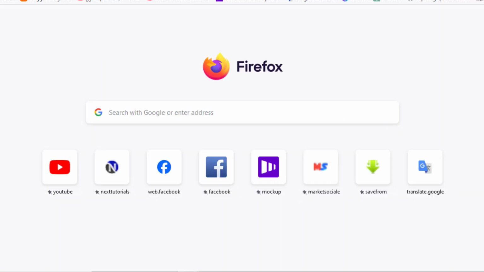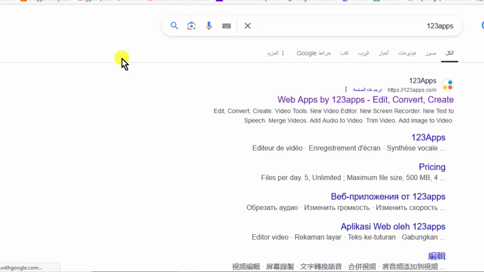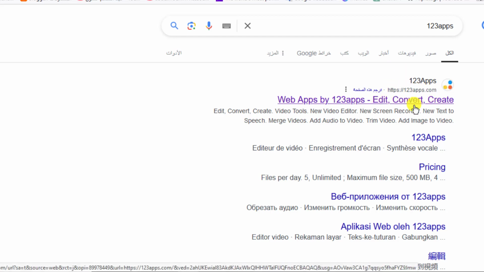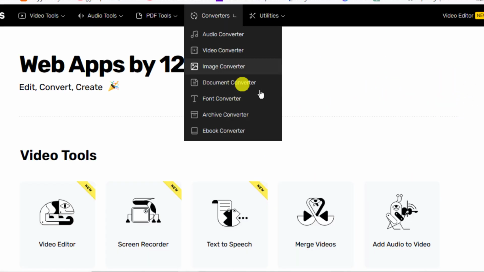Now, let's go to the explanation. The first step, my friend, you do is go to the Google browser or any browser you have, whether you are from the phone or the computer or the tablet. After that, you write the name of the site that appears to you now. Then you click on the first search result.